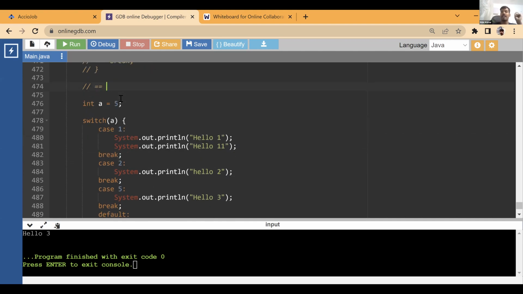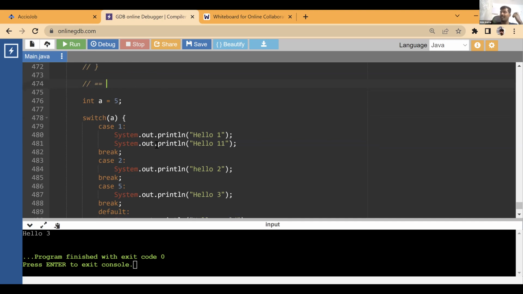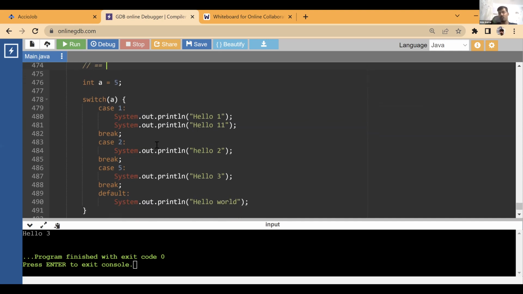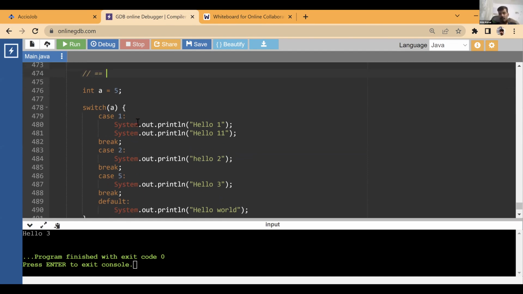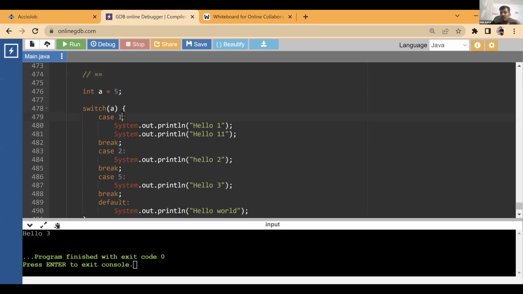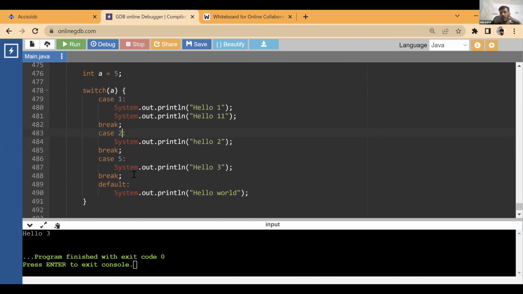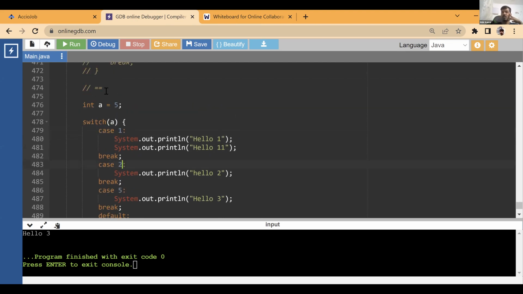So if you know that the comparison is always equal to, yes, it works for characters, strings, float, boolean, double, everything. It compares that it is exactly equal. If it is exactly equal, then it will work. So you can write a character over here as well. That is also fine. You can write a string as well. Character will be within single quotes, string will be within double quotes, everything works. But it is always just used for this equal to comparison.